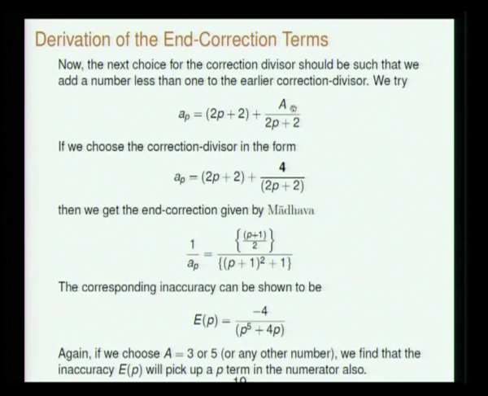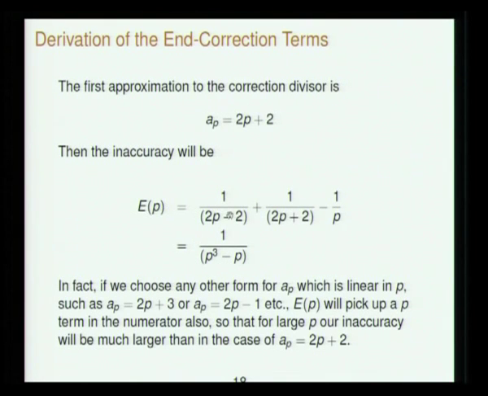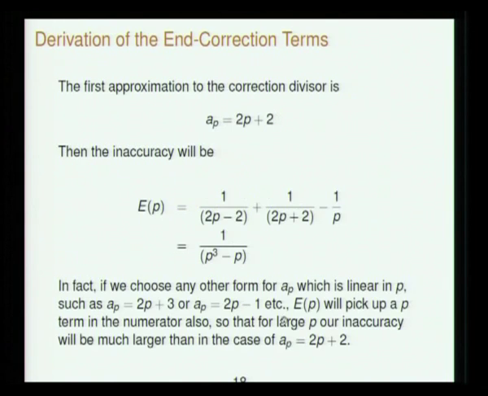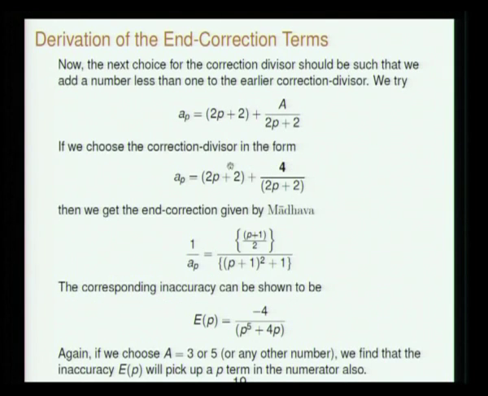Now if we choose A equal to 4, we will immediately get Madhava's first correction divisor. The first correction that Madhava gave, you can recognize, is this. So for that A will have to be 4. Again the argument is, let us calculate EP with this AP. What is EP? EP is this: 1 by A(P minus 2) plus 1 by AP minus 1 by P. This is our EP.